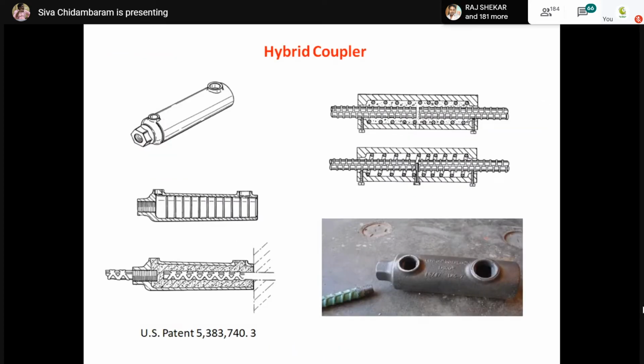This is called a hybrid combination, which means there's a threading option as well as a grouting option. So this is also practically possible. It is also available in India. This is called a lenton interlock, which is a company's coupler. One end of the coupler has a threaded option, so the rebar should have a thread. The other end of the coupler has a grouting mechanism. So now your rebar is not going to have a thread. You can simply insert the rebar and it can be simply grouted.